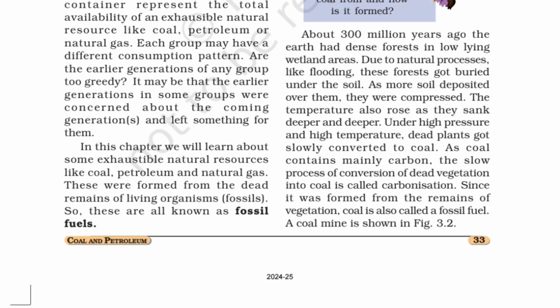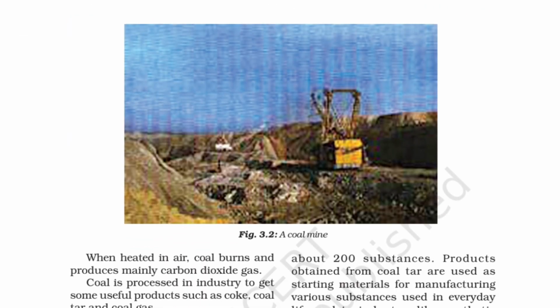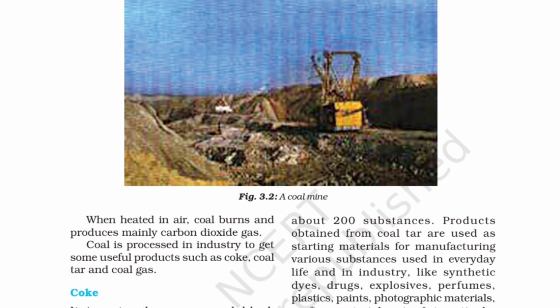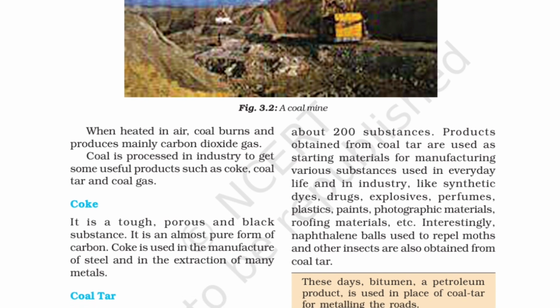Now here you can see in figure 3.2 a coal mine. See how big it is, and on a large scale this is done. Then when heated in air, coal burns and produces mainly what? Carbon dioxide gas. So coal is processed in industry to get some useful products such as coke, coal tar and coal gas. Now in this coal mine, coal is getting processed, and then some useful products will be obtained, which are coke, coal tar and coal gas.